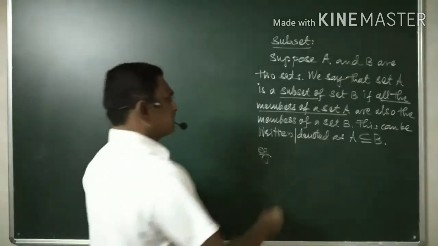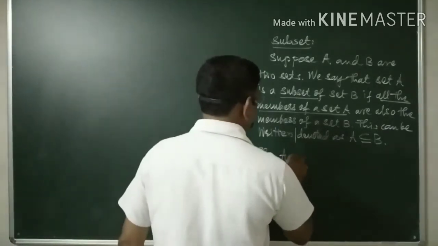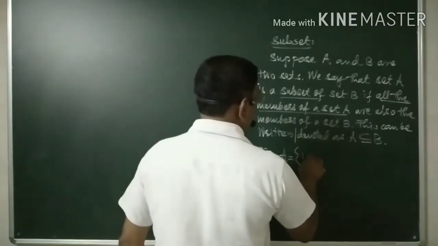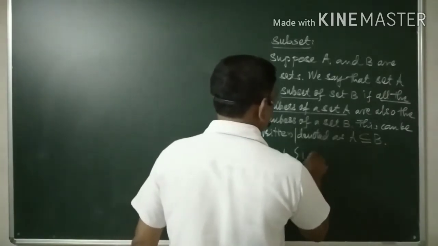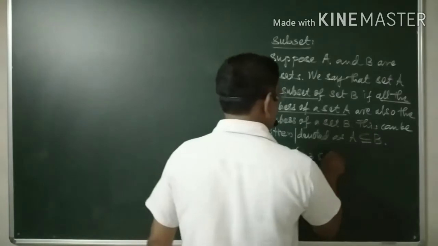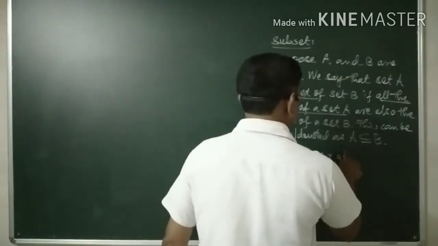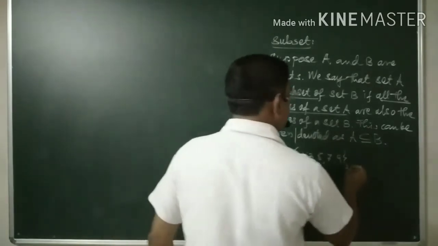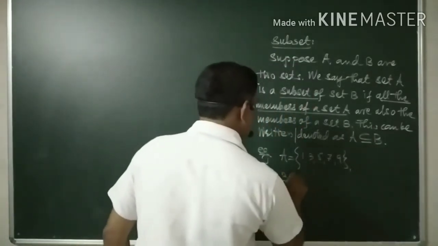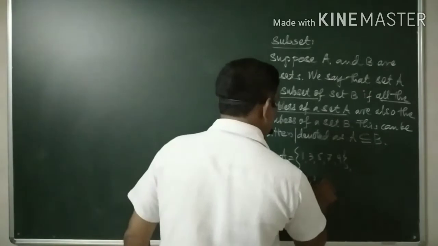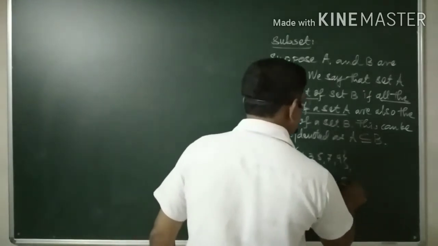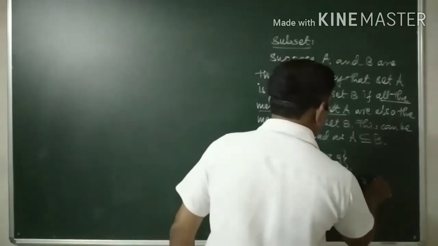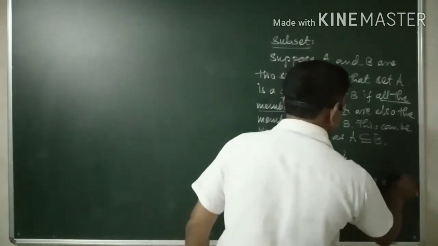Say A is equal to 1, 3, 5, 7, 9, and B is equal to 1, 2, 3, 4, 5, 6, 7, 8, 9, and 10.